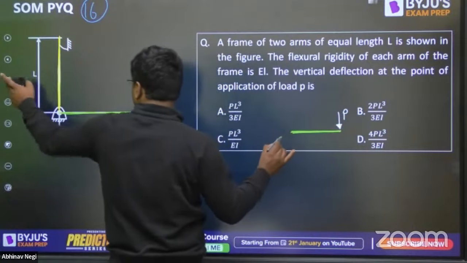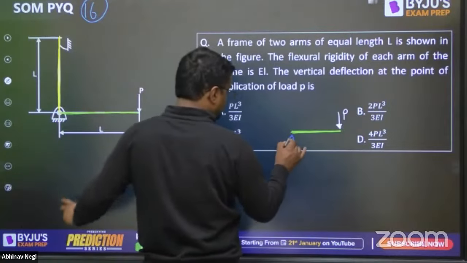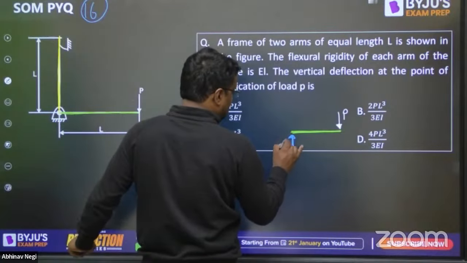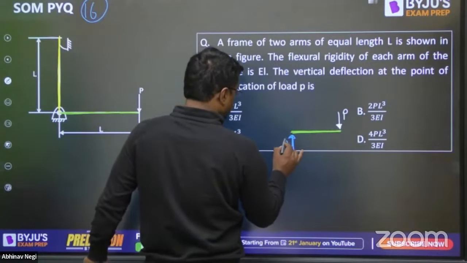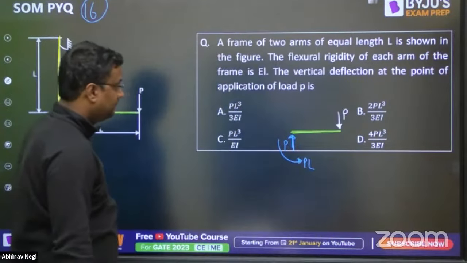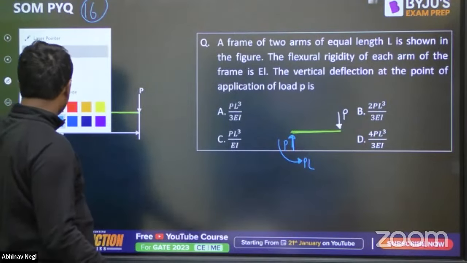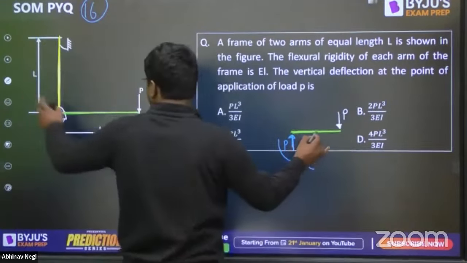So from here, let me make the internal forces with the blue color after cutting the force. This will be P, and a moment will also be coming, PL. Okay, see, now for this green, if I take a section here,